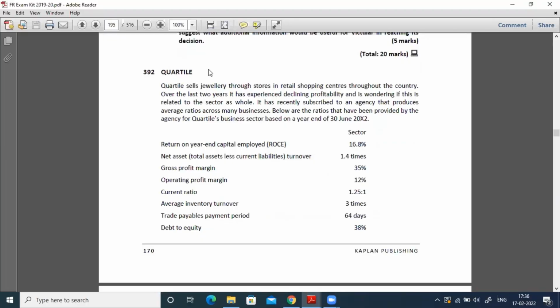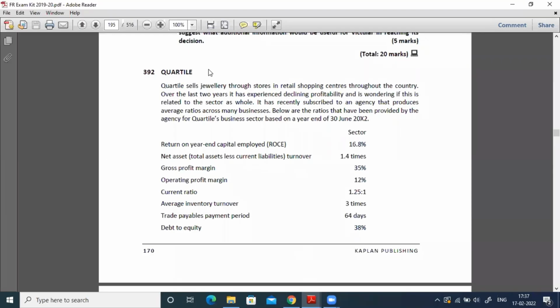A company called Quartile sells jewelry through stores in retail shopping centers throughout the country. So there is a company which is in the business of jewelry. Over the last 2 years, it has experienced declining profitability and is wondering if this is related to the sector as a whole. They observed that the company's profitability has decreased over the last 2 years, and they are worried whether this decline is applicable to the whole jewelry sector.